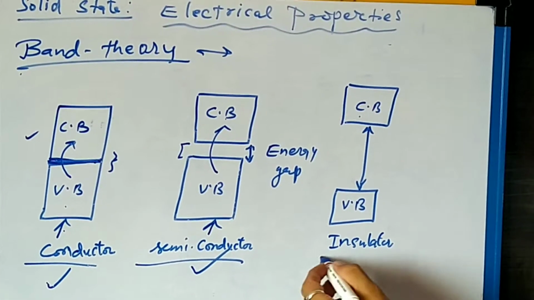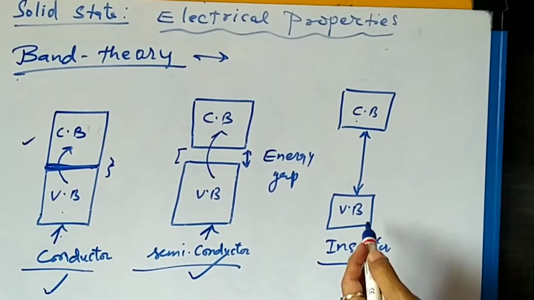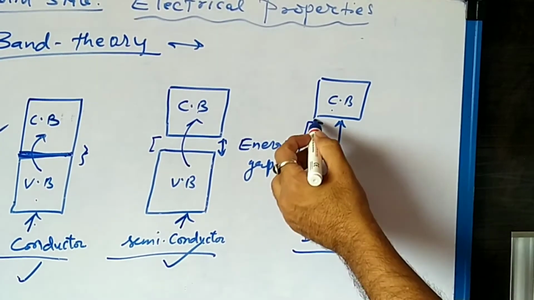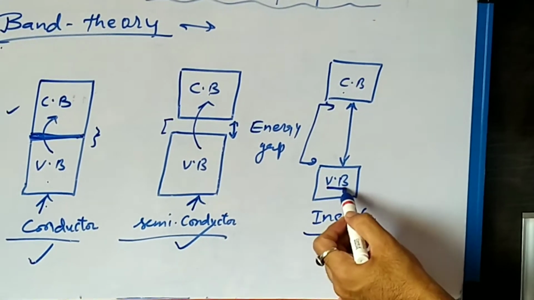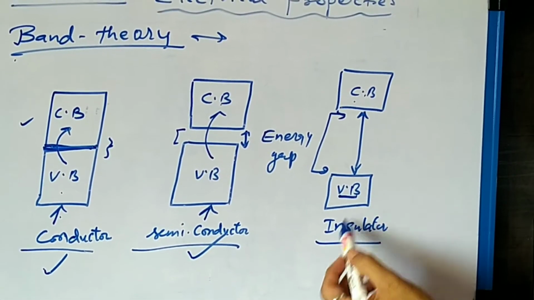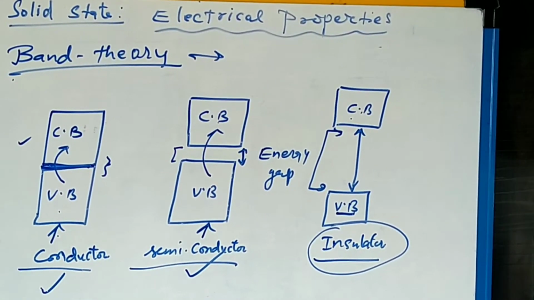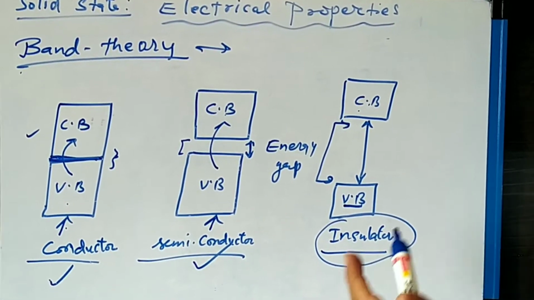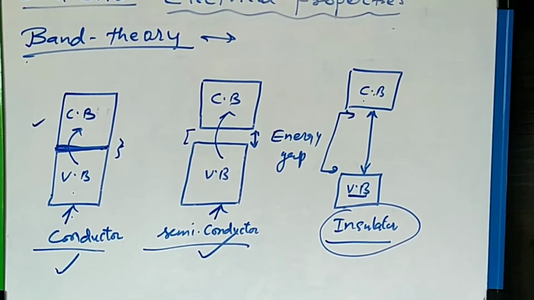Now come to the third type, we call it insulator. Their valence band and conduction band have a very large energy gap. So the electron cannot jump from valence band to conduction band easily, right? And because of that they become insulators or they do not conduct electricity. So this is about the band theory, why conductors and semiconductors are able to conduct while insulators are not able to conduct electricity.